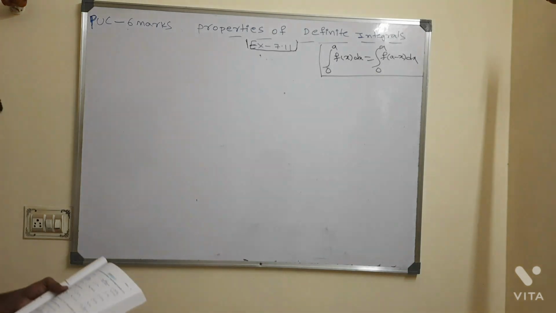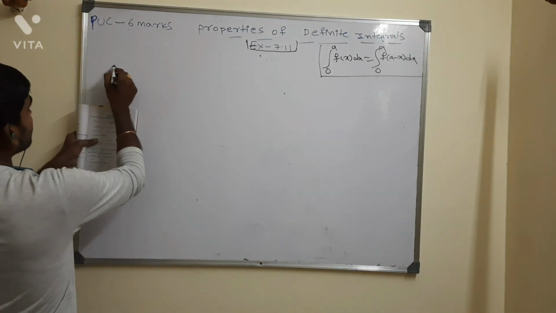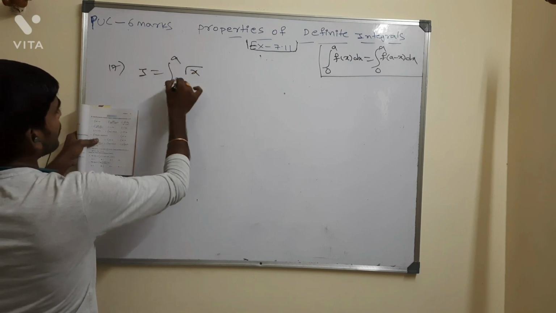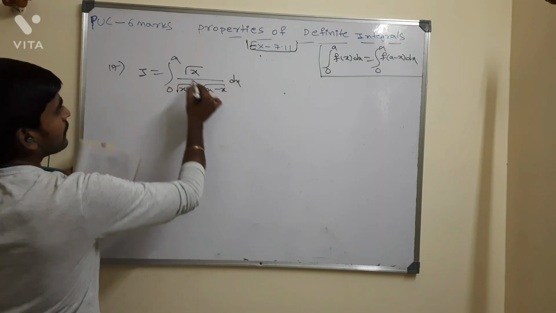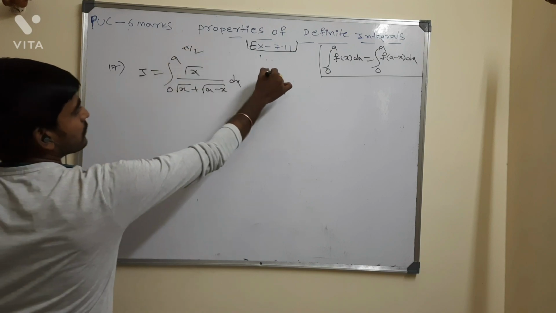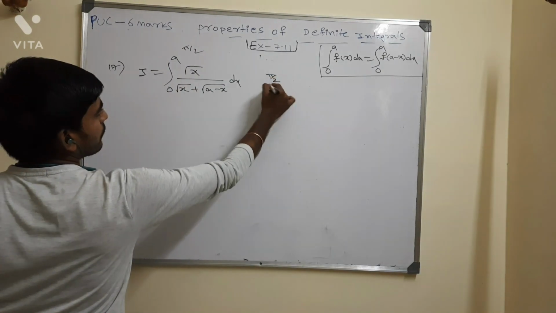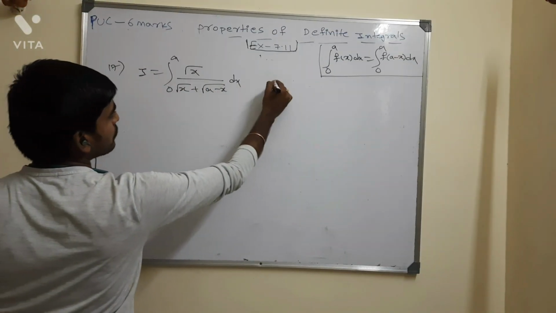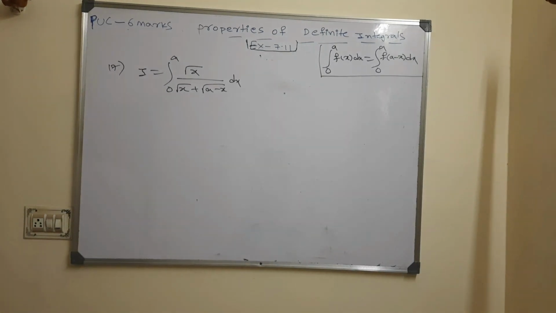Now tell me here the problem number 8th. 8th we do later, 17th we do first. I is equal to integration of 0 to a root x divided by root x plus root of a minus x whole dx. When 0 to pi by 2 is there, I told you the answer is pi by 4. Why pi by 4? Here pi by 2 by 2, that is pi by 4. Now here only a is there in place of pi by 2, so the answer is a by 2. By seeing only we should say the answer. Our brain is so sharp like that.